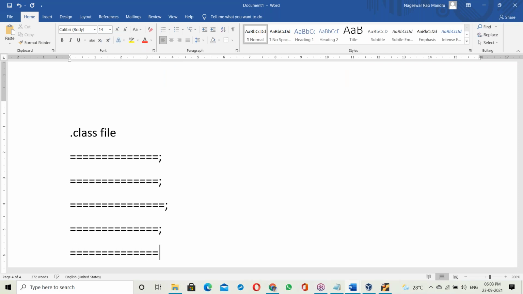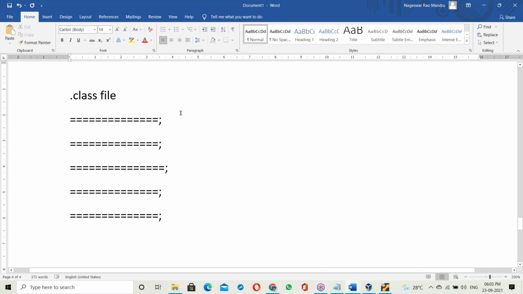Now what happens here with this dot class file? First, the Java compiler does error checking. If there is no error, it generates the dot class file. The dot class file is then executed with the interpreter at runtime.